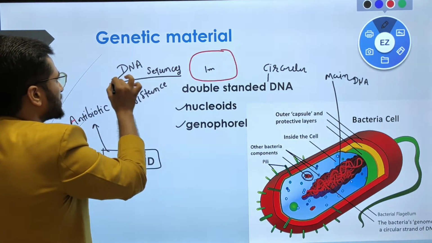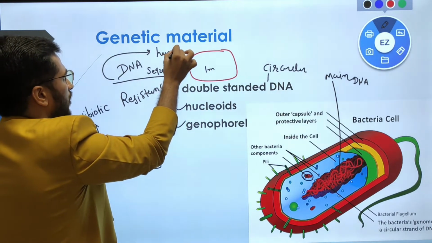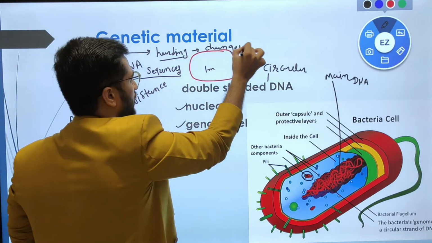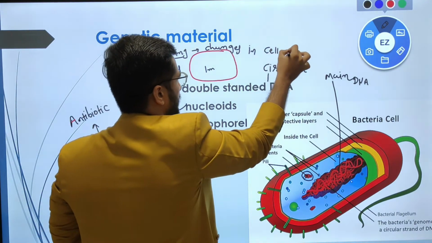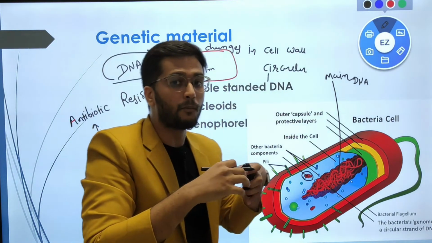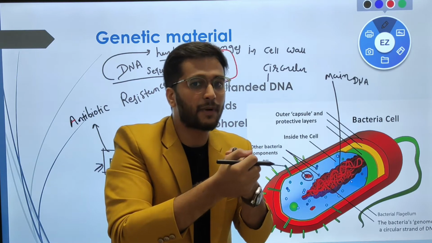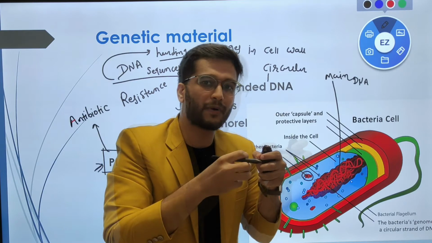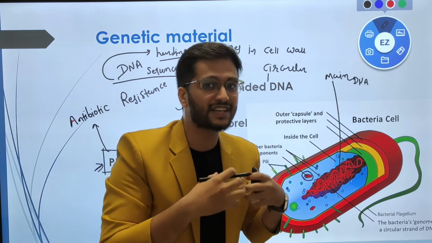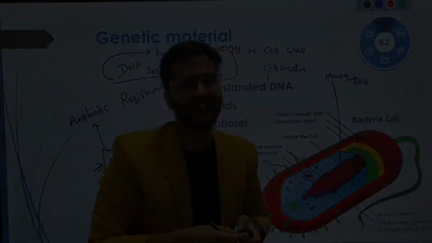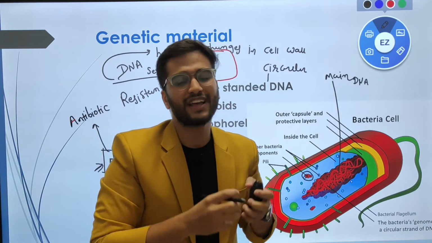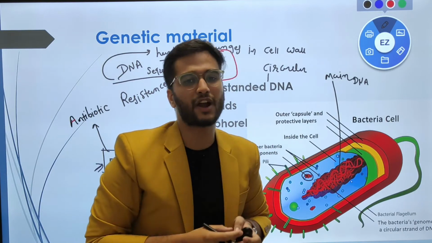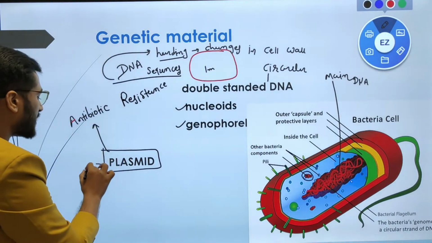which are the reason for the hardening, or you can say the changes in the structure of the cell wall. And now the cell wall is much more able to resist this antibiotic, which would kill them by breaking the cell wall, right? So what happened now? Now this antibiotic is not able to prevent us from the disease. So for that reason, we now have to search for a new antibiotic. So this is all about the antibiotic resistance which is developed by the plasmid.